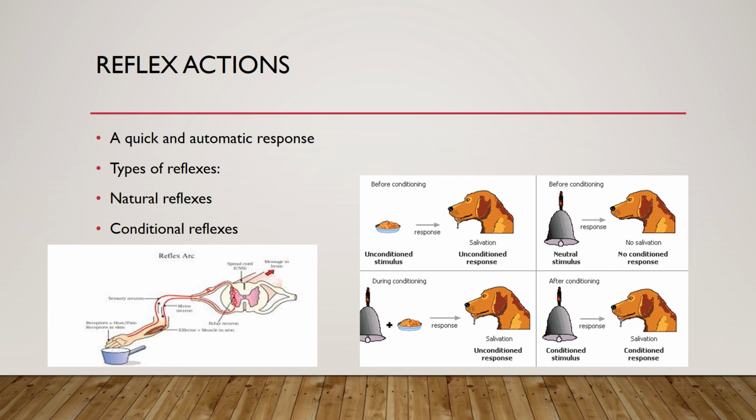Thus, the sound of the bell becomes a conditioned stimulus and salivation the response. So this is the last topic of your chapter, reflex action, a quick and automatic response to a stimulus without the involvement of the brain.